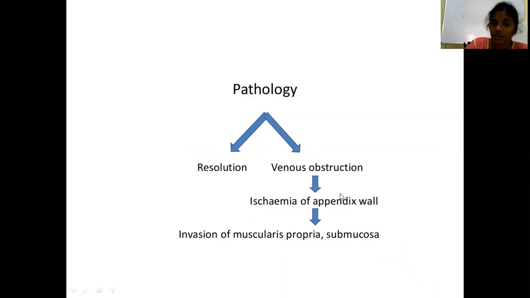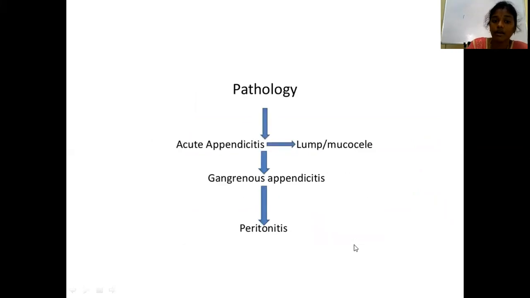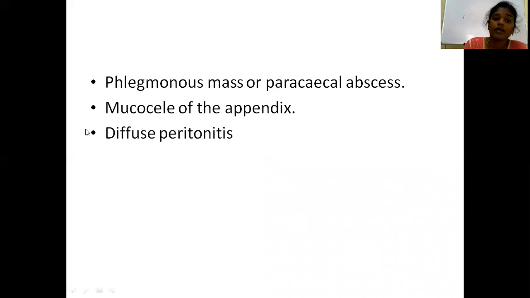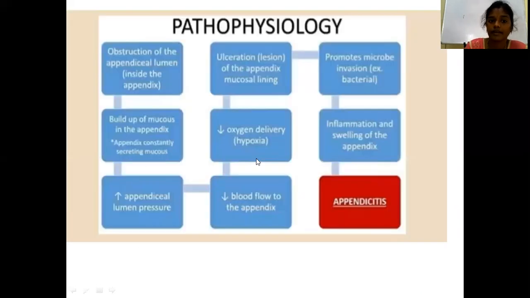Then ischemia of the appendix wall, then invasion of the muscularis propria and submucosa. Then it may lead to acute appendicitis, gangrenous appendicitis, and if the gangrenous appendix perforates, it leads to peritonitis. Mucocele of the appendix, diffuse peritonitis, and sometimes mass formation are the complications of acute appendicitis.